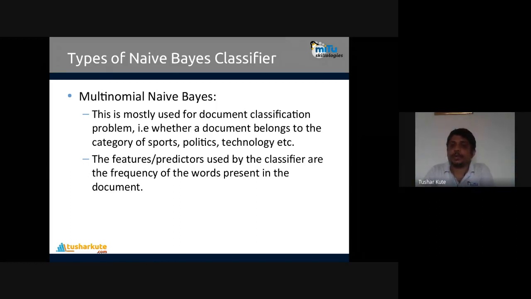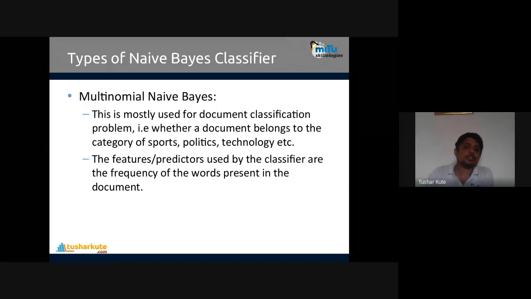Multinomial is mostly used in document classification problems, that is natural language processing. Data is in textual format, and then you have to do the classification. So that time the multinomial Naive Bayes classifier is used. Whether a document belongs to the category sports, politics, or technology, the data is unstructured, where we have to do text analytics first. You have to convert it into a structured format, and after that you apply the classifier, that is multinomial Naive Bayes.